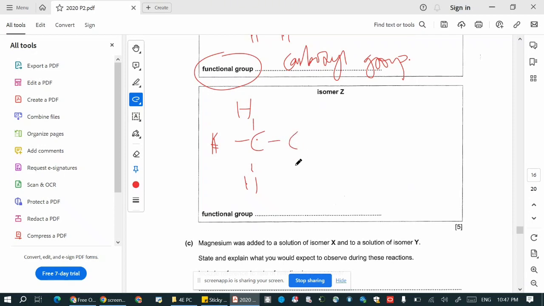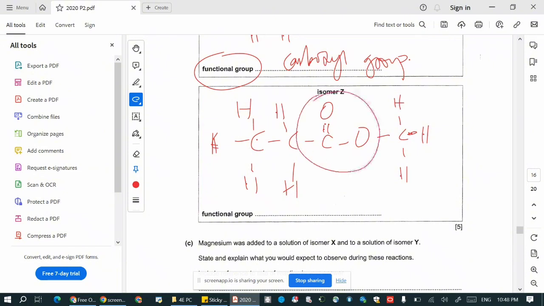So how about 1 CH2? Then straight away I join the COO. I have one more CH3, so join it here, just nice. So this would be another isomer, and in this case the functional group is the COO, and the COO is the ester linkage.